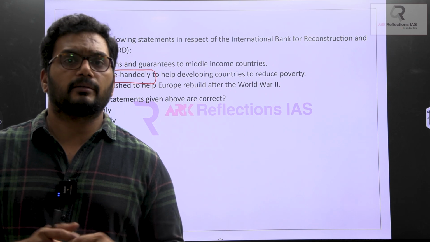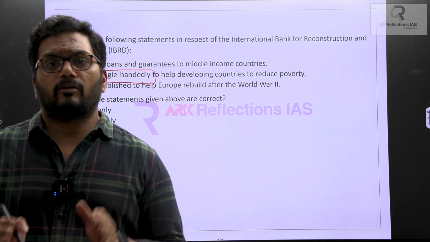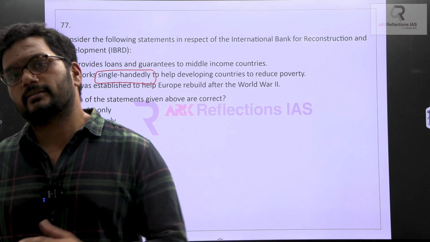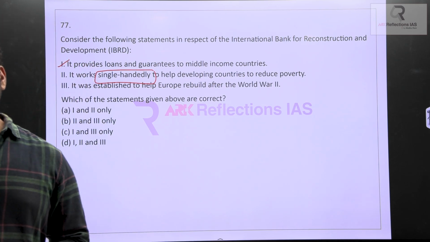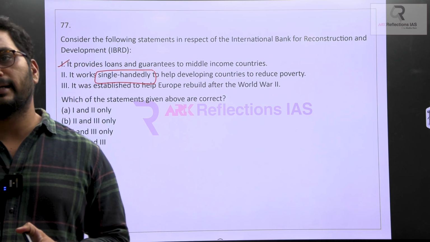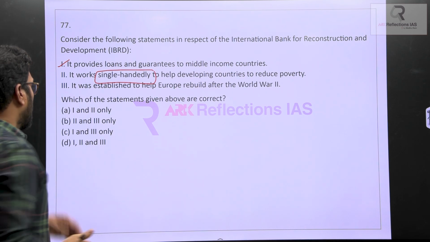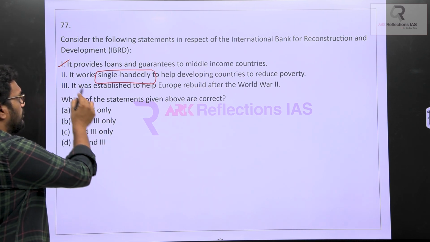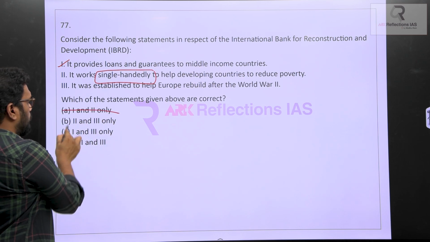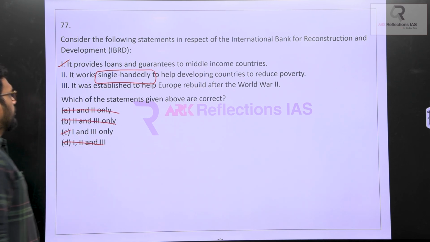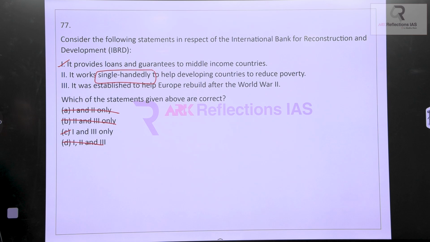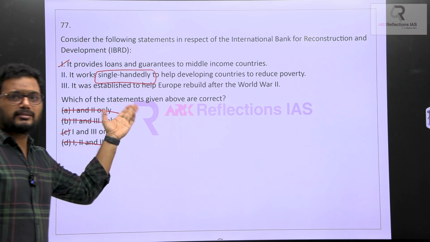So there are a few more institutions also which are working. It is not single-handed, because IBRD takes care of a few subjects and IDA takes care of other subjects, providing credits to reduce poverty. So here we can say it is not the single institution. So you eliminate 2. It is so easy. You can answer it because it was established to help Europe, built after World War II. Obviously, this is a statement which we discussed in the class. It's a very simple one.